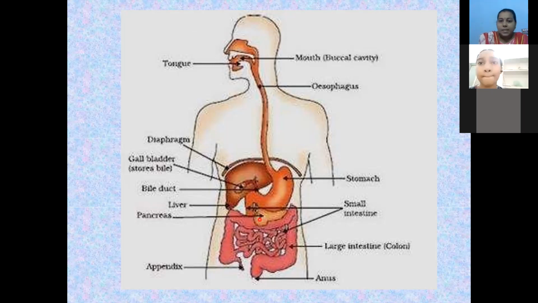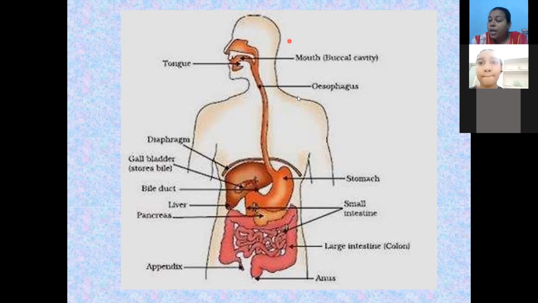Next, proteins. These proteins are converted into amino acids. Fats are converted into fatty acids and glycerol. So carbohydrates into sugars, proteins into amino acids, lipids into fatty acids and glycerol. At the end of digestion, the nutrients turn into these forms. The final forms of the food substances are sugars, amino acids, fatty acids and glycerol.